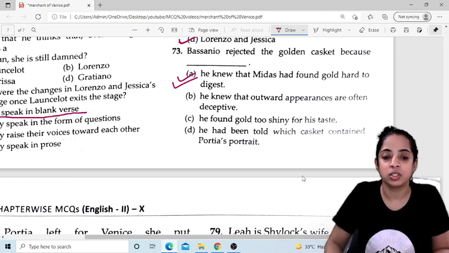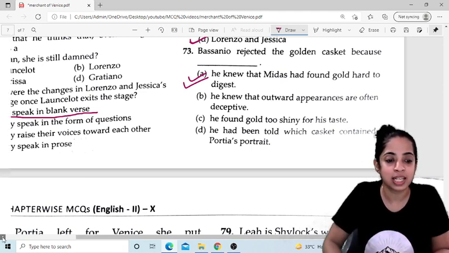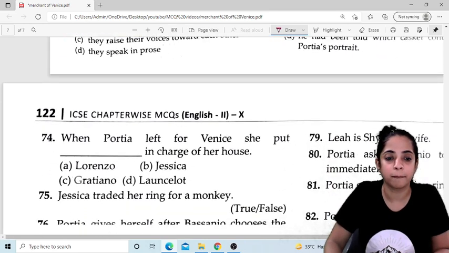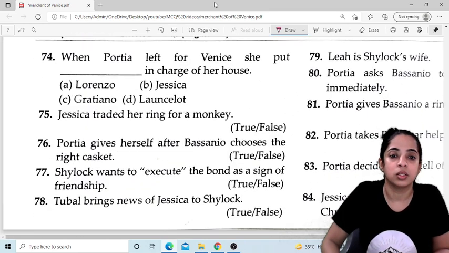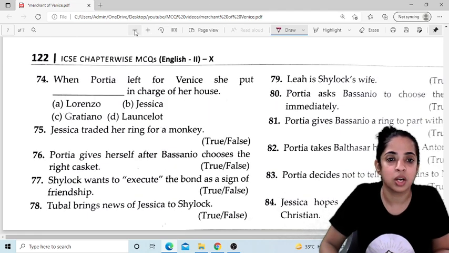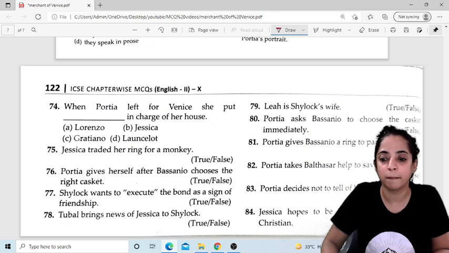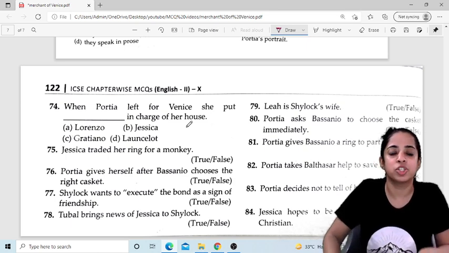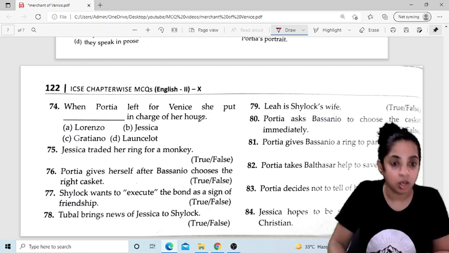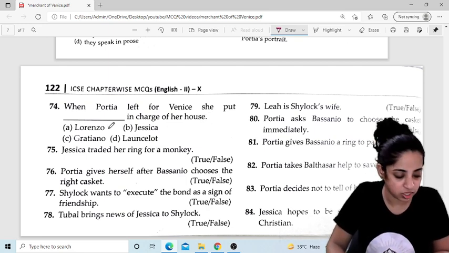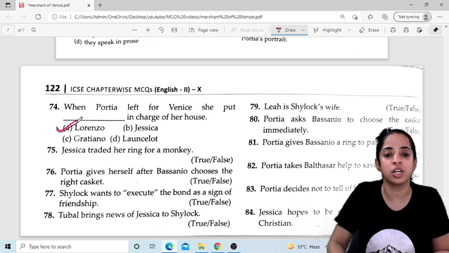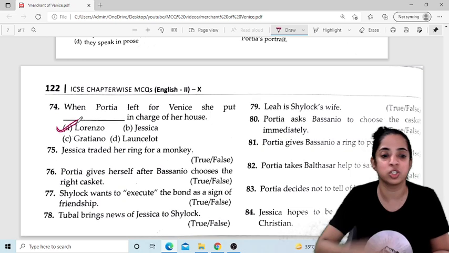Okay, so now coming on to our last page, it is question number 74. I'll reduce the page size a bit so that we can solve everything. When Portia left for Venice, she put Dash in charge of her house. 74 is Lorenzo, right? When Portia left for Venice, she put Lorenzo in charge of her house.